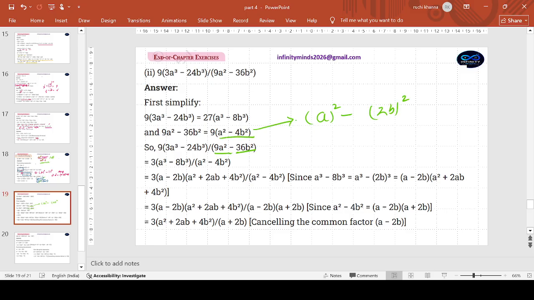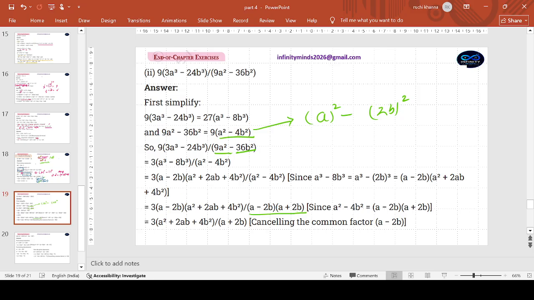For this one, it becomes a whole square minus 2b whole square. So a minus 2b, a square minus b square, a minus b into a plus b. A minus 2b into a plus b.